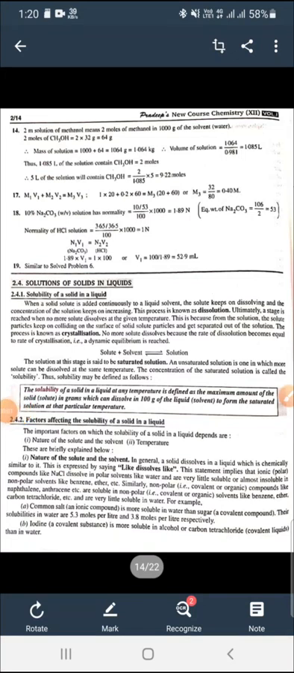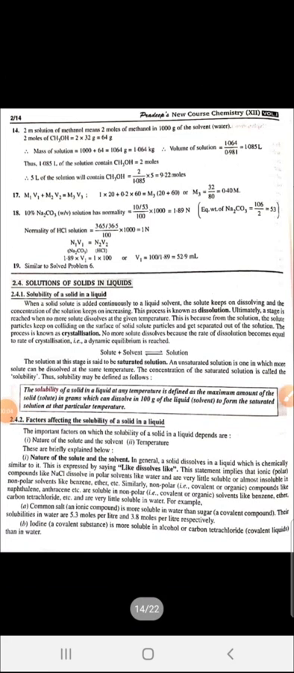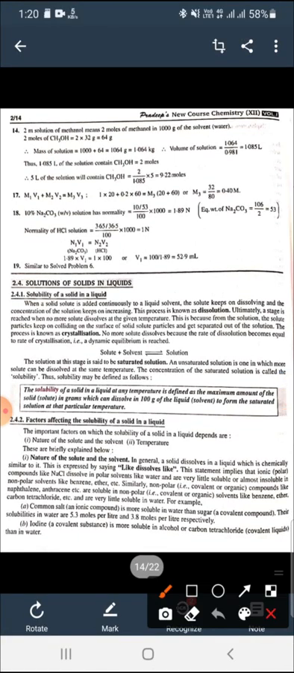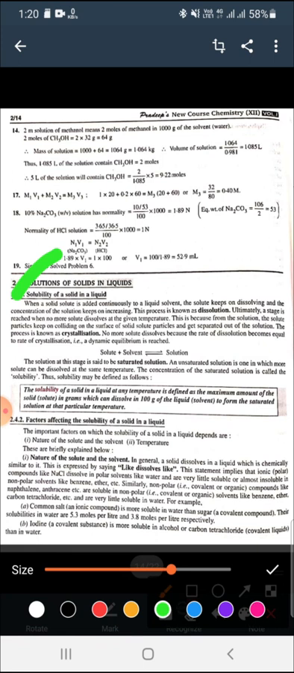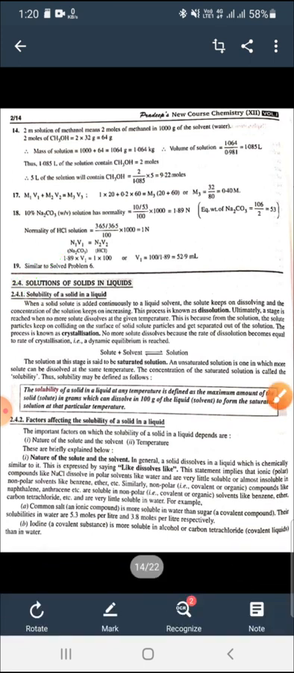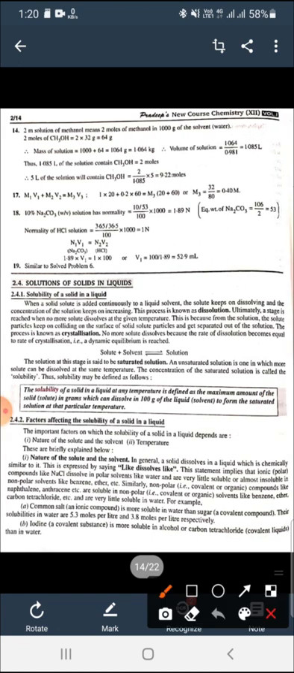Good morning, students. Today we will start the topic solutions of solids in liquid. So here you can see solutions of solids in liquid, solubility.